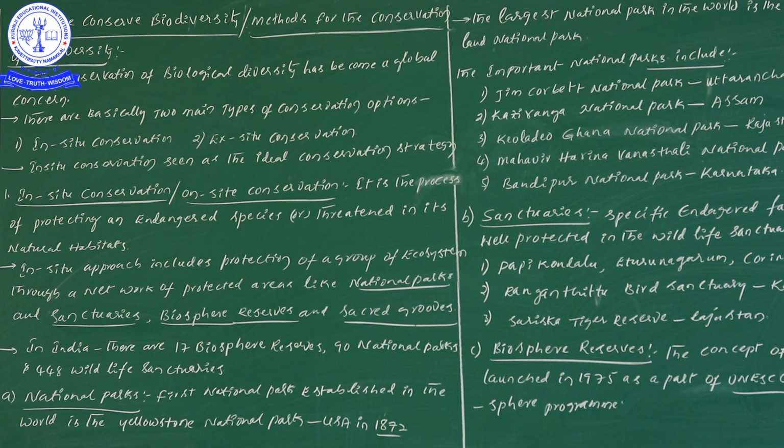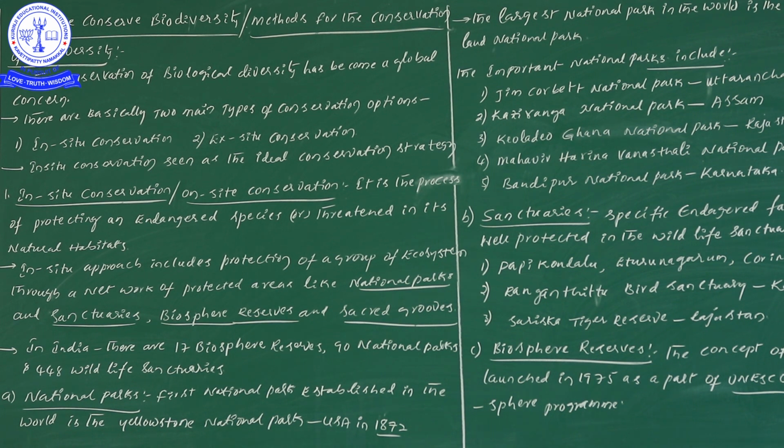One more time. What is in situ conservation? Protection of a group of ecosystems. We are protecting a group with a network of protected areas like national parks, sanctuaries, biosphere reserves, sacred groves. In India there are 17 biosphere reserves, 90 national parks and 448 wildlife sanctuaries. I am telling you one more time, the numbers are very, very important.